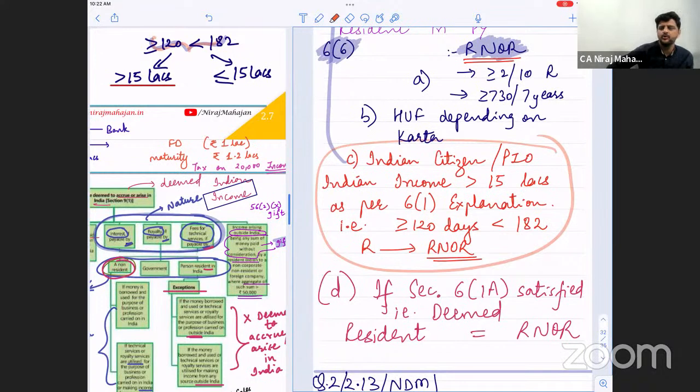If a person is staying more than at least 120 days, less than 182, an Indian citizen or person of Indian origin, earning more than 15 lakhs Indian income, is understood as RNOR. Correct. So our answer in these cases will be only 2 things, RNOR or NR. Okay.